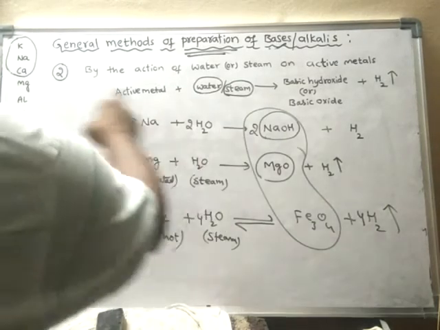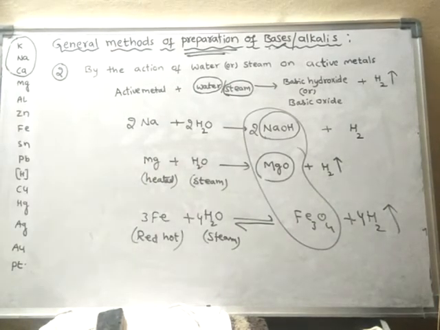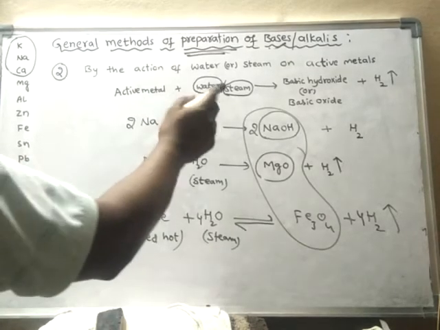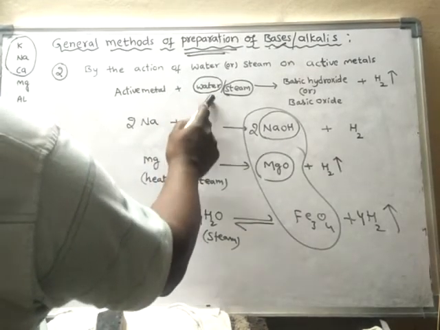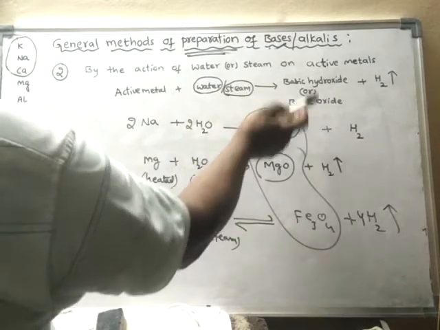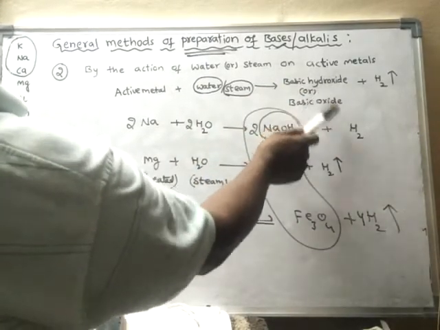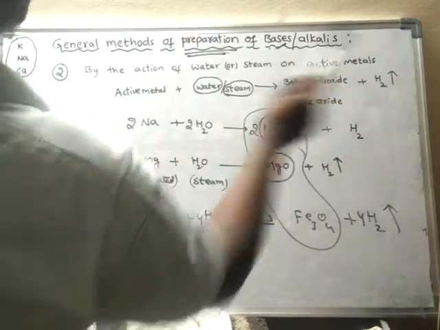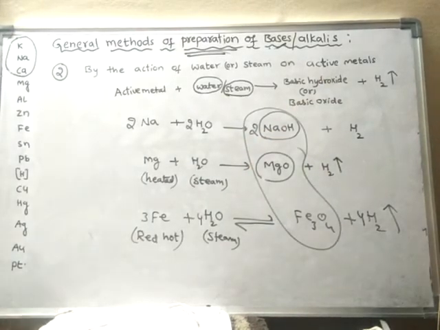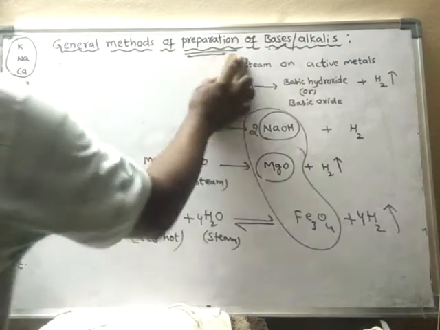So this is the second method of preparation of bases, where active metals react with water or steam and form bases. Bases means either basic hydroxide or basic oxide, and along with the formation of these bases, hydrogen gas is liberated.